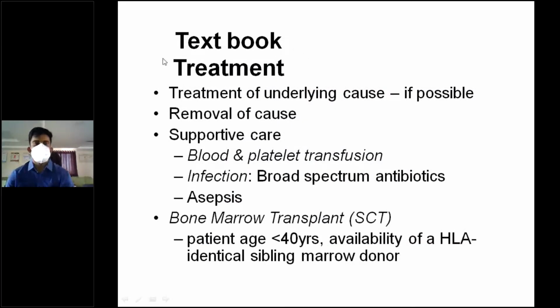So what is the textbook treatment for aplastic anemia? First, the treatment of the underlying cause if possible. If a removal is possible, you have to remove the cause. Then you have supportive care with blood and platelet transfusion. For infection, you have to give broad spectrum antibiotics. Asepsis has to be followed while carrying out any sort of procedure on the patient. Aseptic precautions must be ensured.